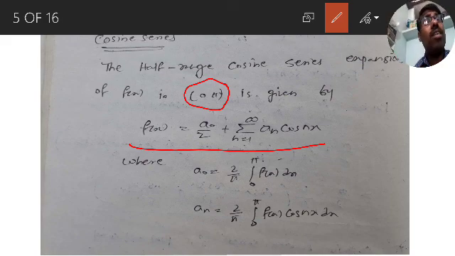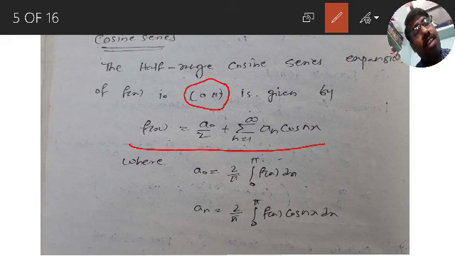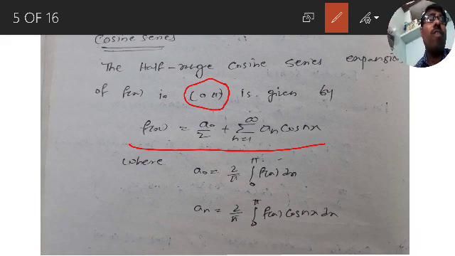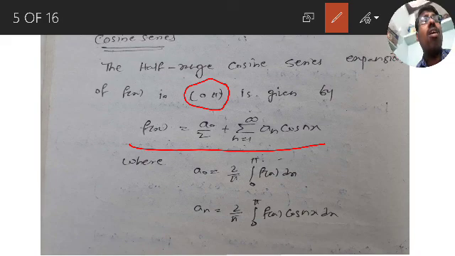So a sine series can be given not only for odd functions. For any function we can give a half range sine series, whether it may be even, odd, or neither even nor odd, whatever the function may be, we can give a half range sine series and a half range cosine series. The only point to be noted is the range should be 0 to pi.